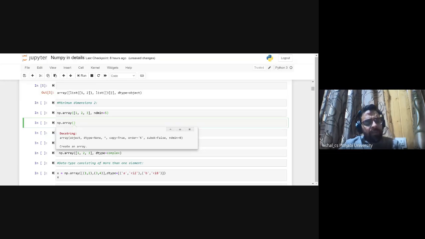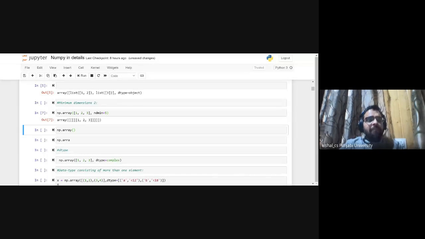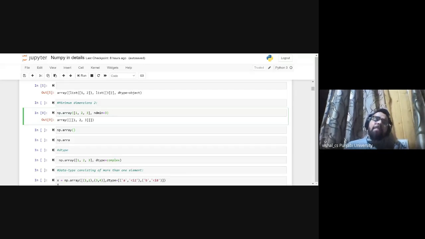You don't need to remember them. By default, the np.array function takes the dimensions from the data it has.